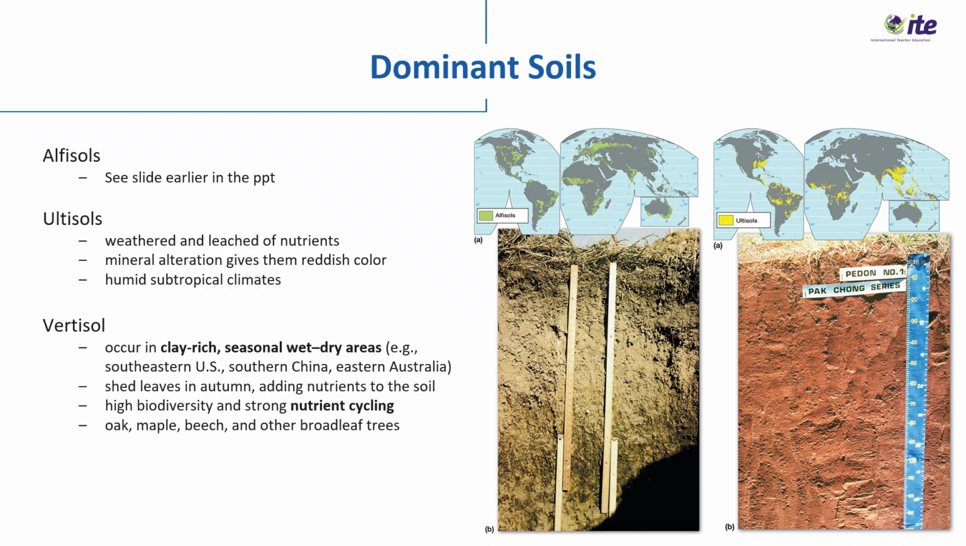Ultisols are more weathered and acidic, found in warmer and wetter areas, such as the southeastern U.S. or southern China. In some transitional or clay-rich zones, vertisols also occur. These soils have high clay content, causing them to swell when wet and crack when dry. Examples include parts of southeastern North America, southern China, and eastern Australia. Although difficult to manage, vertisols can still support forest growth where rainfall is sufficient.